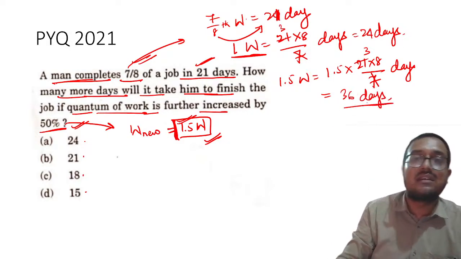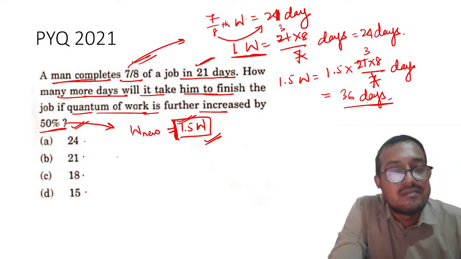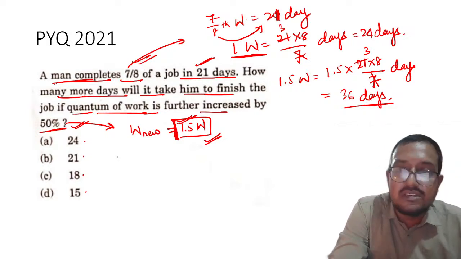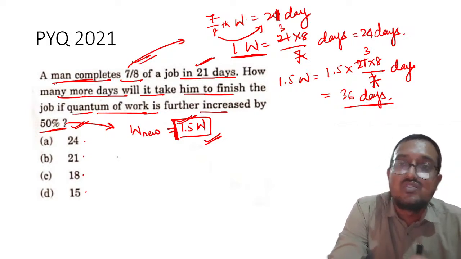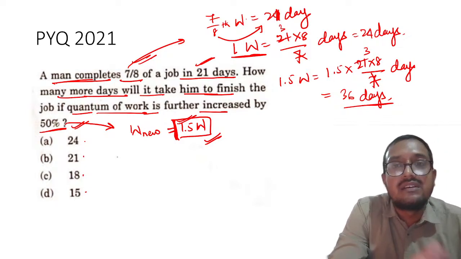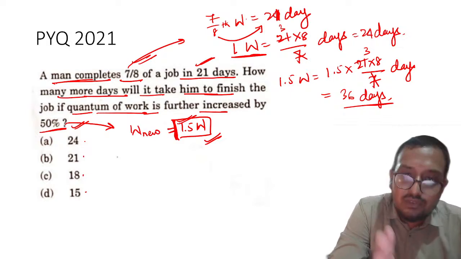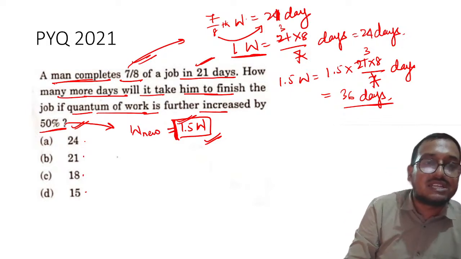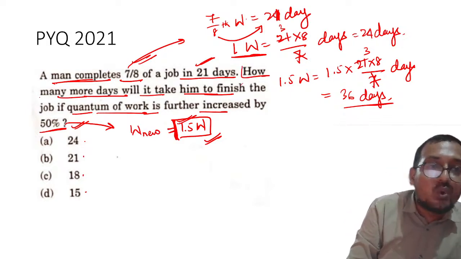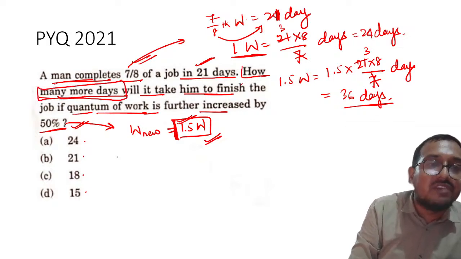Wait, there is some error. What is the error? Quantum of work has been increased by 50%, right? So 50% increase is there. 7 by 8th of the job is done in 21 days, right? So 21 days is, acha, we are correct. What is it asking? How many more days? See, this kind of reading flaw happens, right?